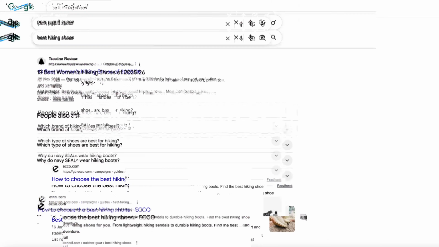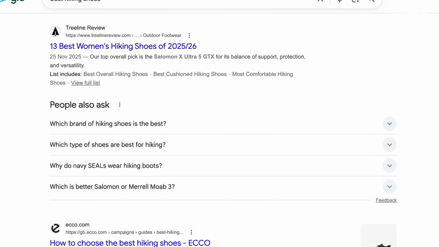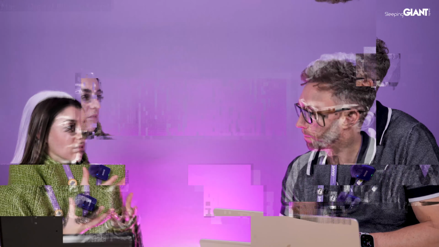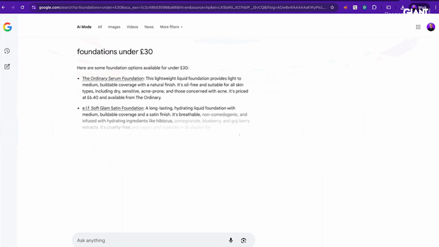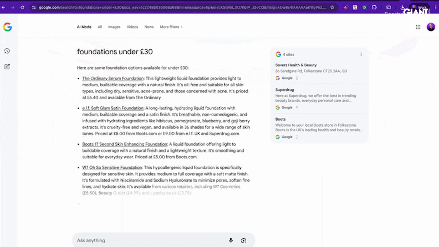It's very different. So when you have your traditional search, you have your 10 blue links based on keyword relevancy, that kind of thing. AI search is completely different. It has a lot more variables that it takes into account. So when you do your search, and we know searches in LLMs are typically 2 to 3 times longer, something called query fan out happens, where the LLM will break down the query into subject entities, go away and look for content on those entities on the web, compile those sources, bring them back into an answer, and then obviously cite the sources that it's given you. So a lot more is taken into account.